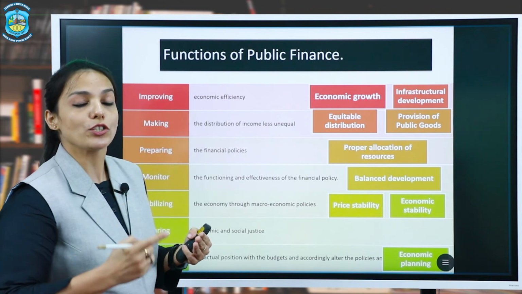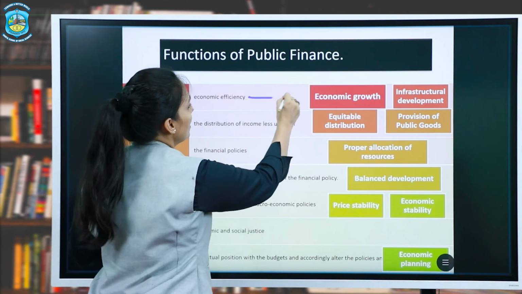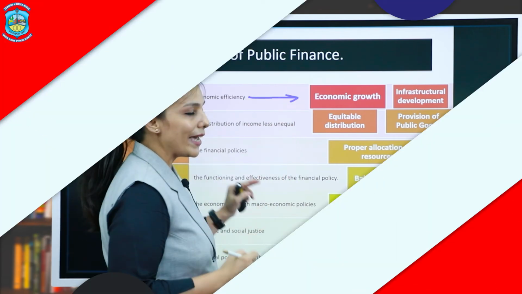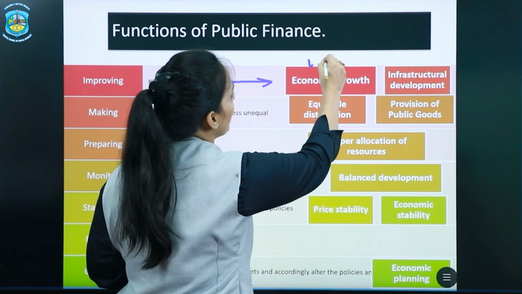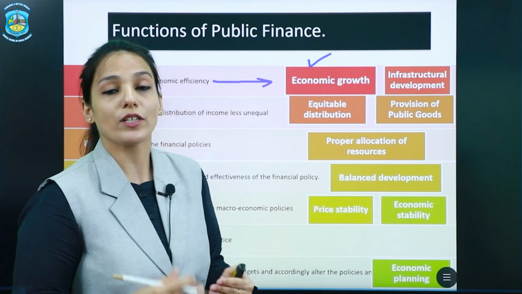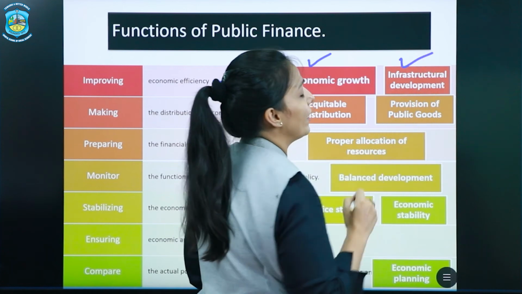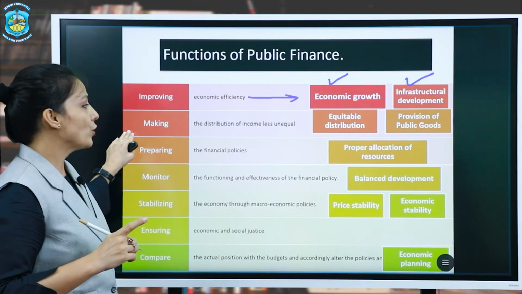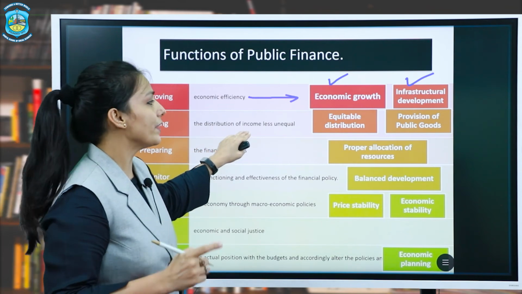When the function of public finance is to improve economic efficiency, it helps the government to ensure economic growth. And how is economic growth ensured? Through proper infrastructural development. Okay.